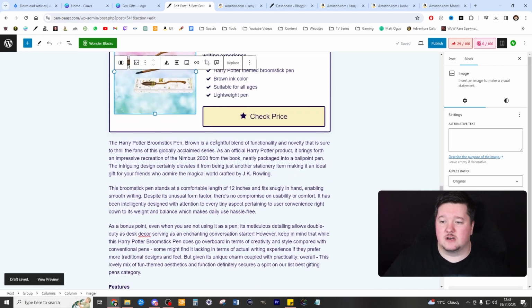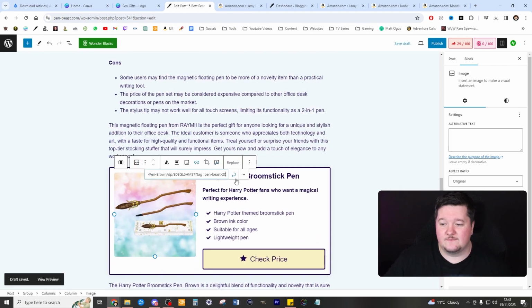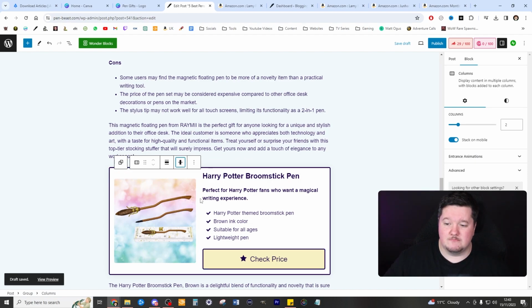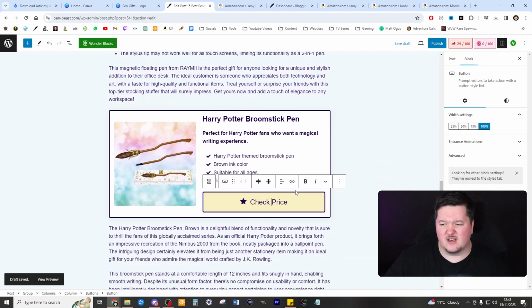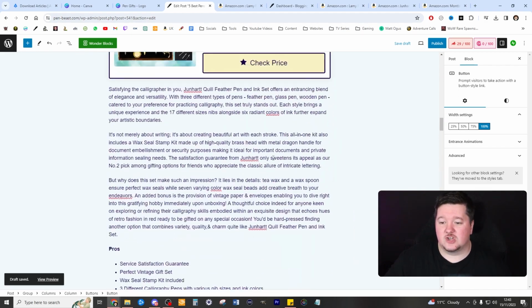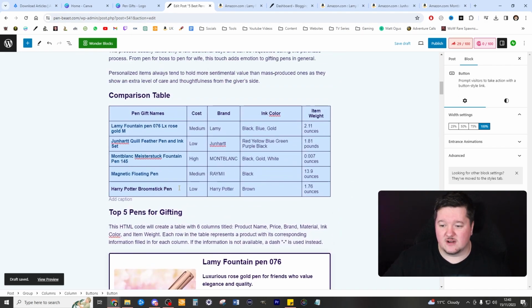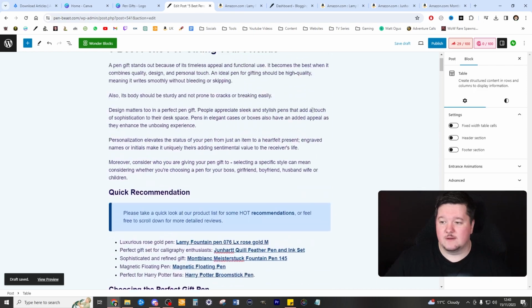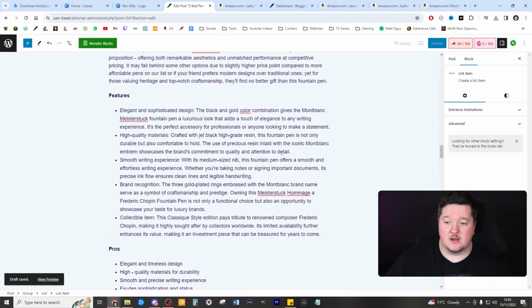For now, though, I'm going to go ahead and change this link. Press apply. And then one thing you want to do is actually select under the image and press change to middle, align to middle. It makes it look a lot nicer, a lot more professional. Then we go ahead and make sure that button is open a new tab. It's got our link in. Go up to where the table is right here. Highlight that little section there and make sure our link is in there as well, so they can click it from the table. Makes it super easy. Okay, the price has been removed as well.